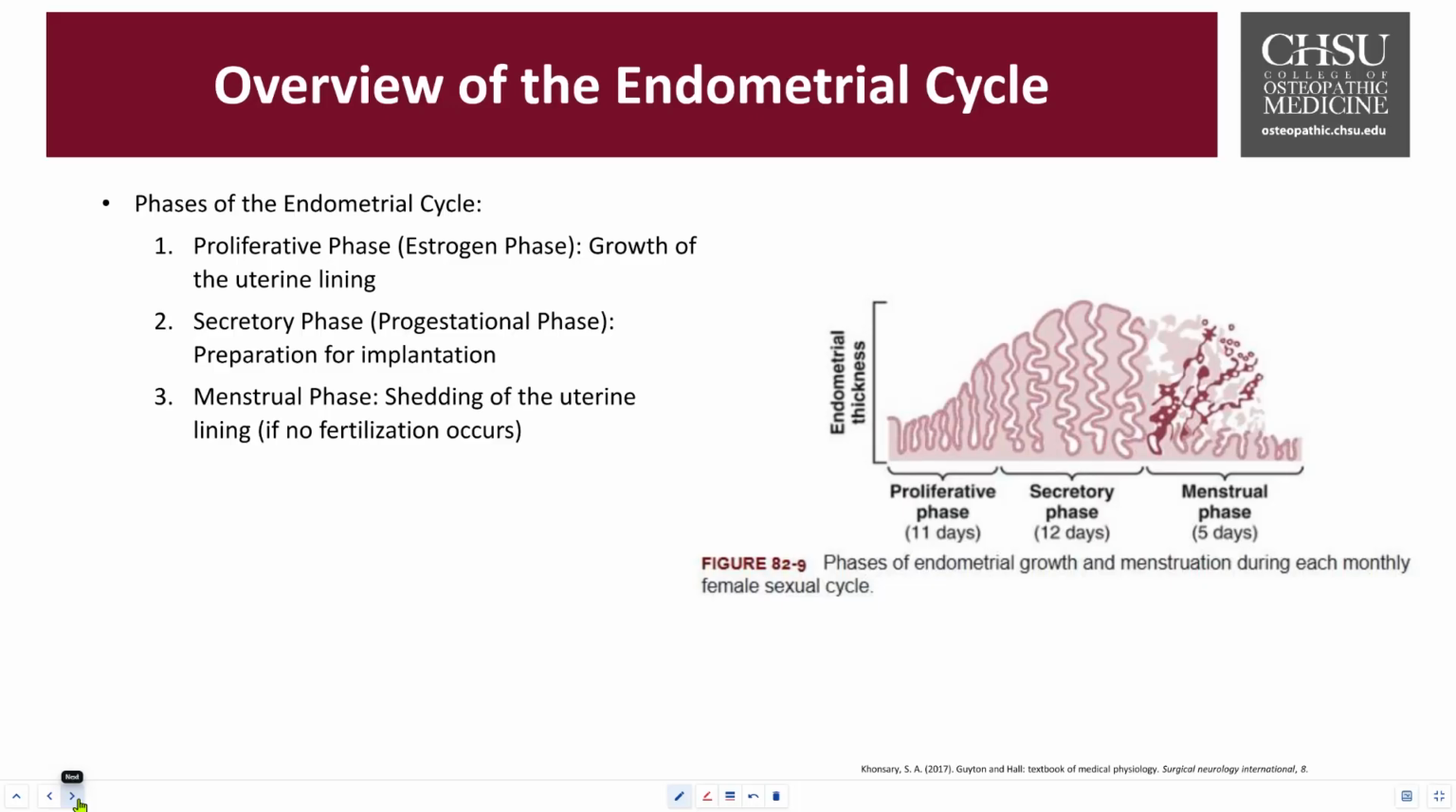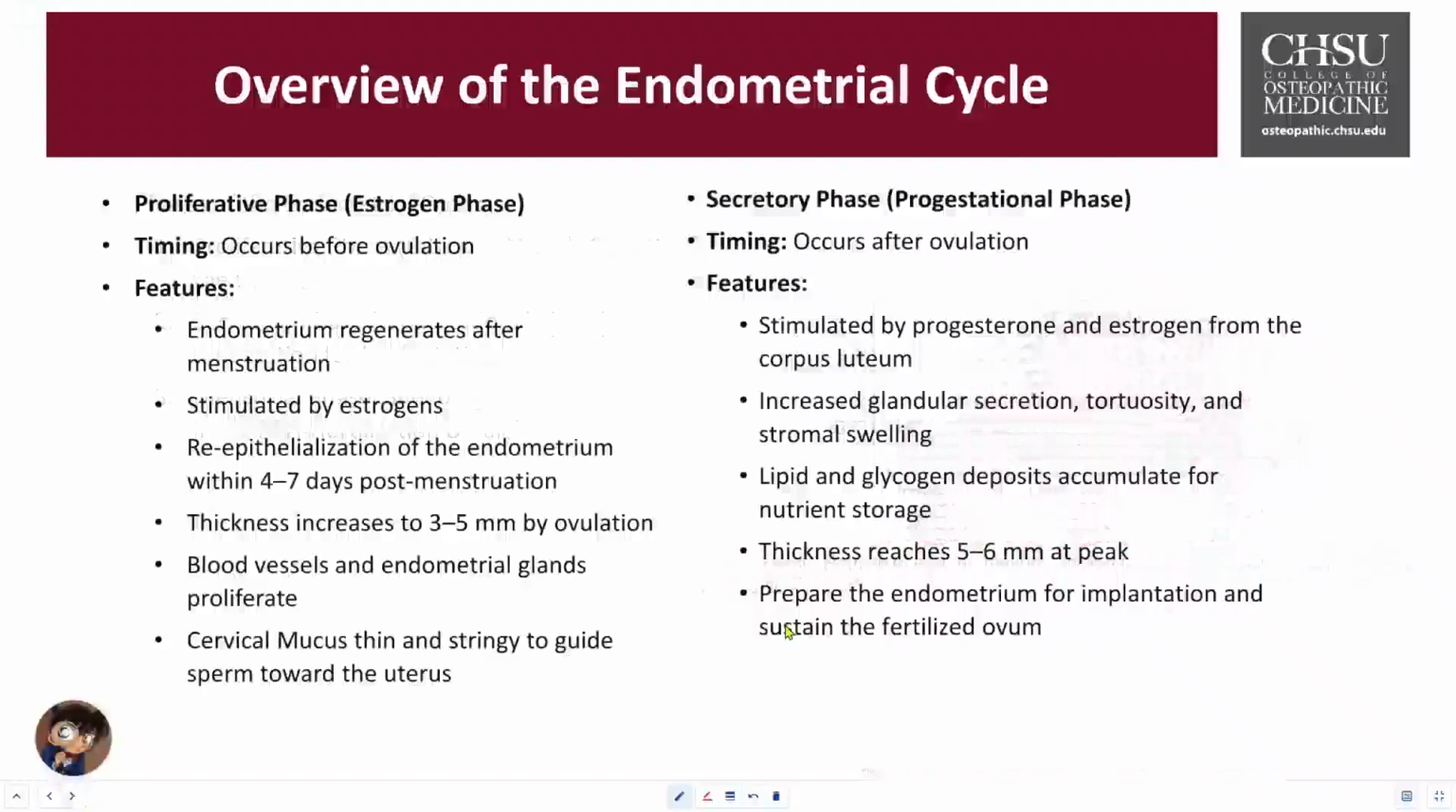And the last phase is called the menstrual phase, which is the shedding of the uterine lining if there is no fertilization occurring. About 11 days in is the proliferative phase. Post 11 days, 12 days through, including past the ovulation, is secretory phase. And the last 5 days of the month, right around day 23 to day 28, would be menstrual phase. Let's take a closer look at each of these phases to know what exactly is going on and what changes are occurring.